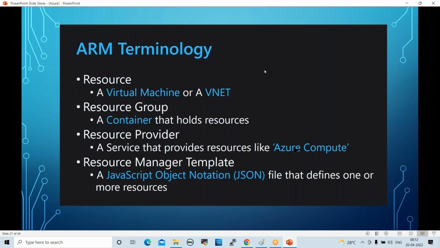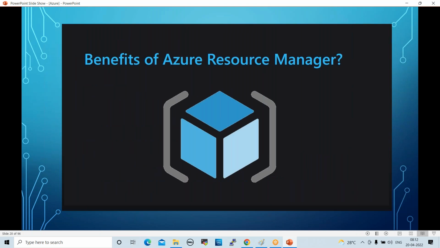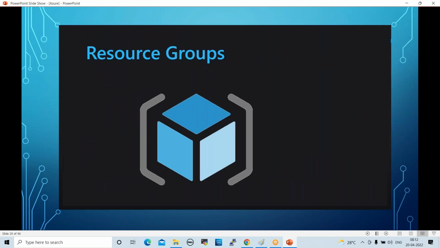ARM terminology. What is a resource? A virtual machine or a virtual network, a VNet. A resource group is a container that holds resources. A resource provider is a service that provides resources, like Azure Compute. A Resource Manager template is a JSON, JavaScript Object Notation, file that defines one or more resources. The benefits of Azure Resource Manager and resource groups we'll see later.